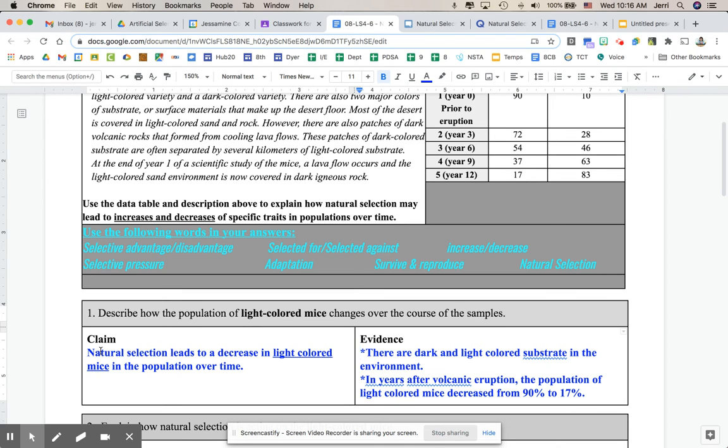What you'll notice here is that in the evidence, when I'm talking about it, I'm not going to say every single thing that happened in that data table. We have the data table, so we can go back and look at it. All we need to do is tell what happened within the time period that's given in the data table. And that is that the light colored mice decreased from 90% of the population to 17%. Take just a second and put this into your paper.